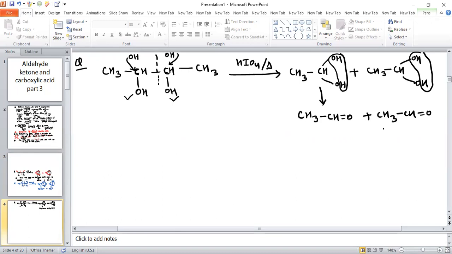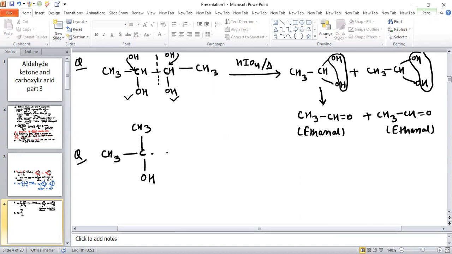So this product is obtained. This is again ethanol. This is also basically ethanol. Now see what happens. See another reaction related to this. If the compound is like CH3, C, CH3 and OH, and there also C, OH and H and CH3.